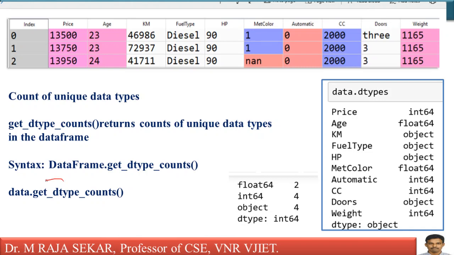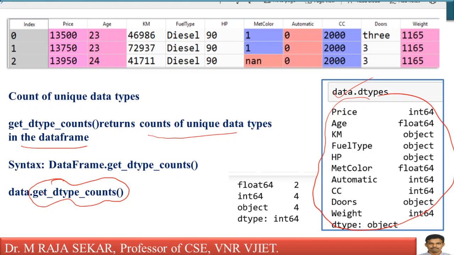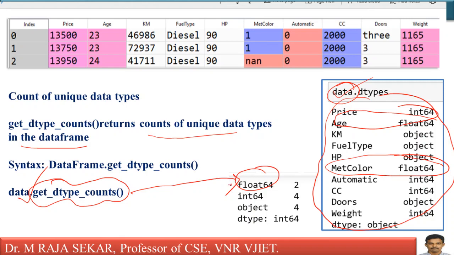Now we will try to understand get_dtype_counts. What does it mean? It returns counts of unique data types in the data frame. For example, data.dtypes gives you the data type of each column. But if I say data dot get_dtype_counts, I will get the counts. Just see, I have one float64 here, and another float64. What does it mean? There are two variables, or two column names, whose data type is float64.